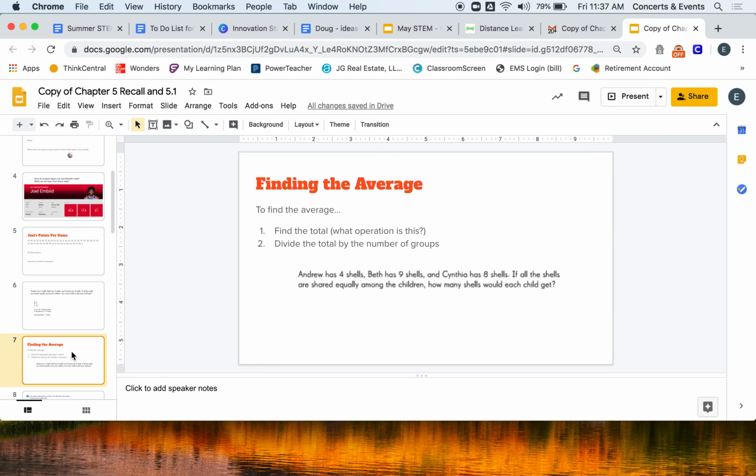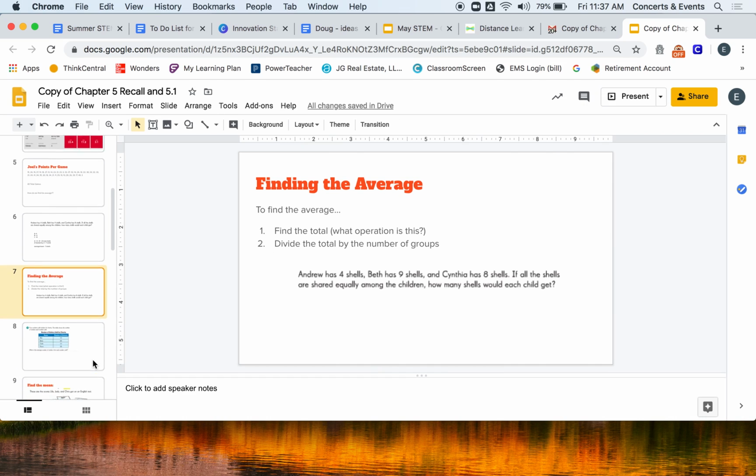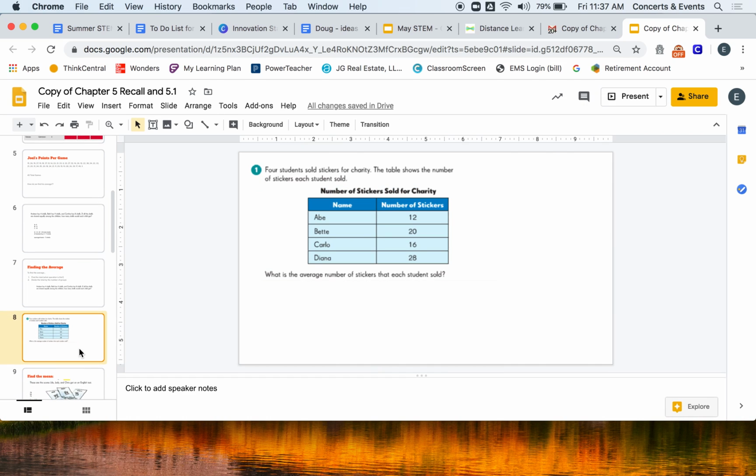So we're going to practice. How we find the average is we find the overall total, which I'm hoping we know means to add, and then we divide that, because we want to share it equally, by how many different groups of things there are. So I want you to pause this and see if you can figure out the average number of stickers sold, and then press play when you are ready.